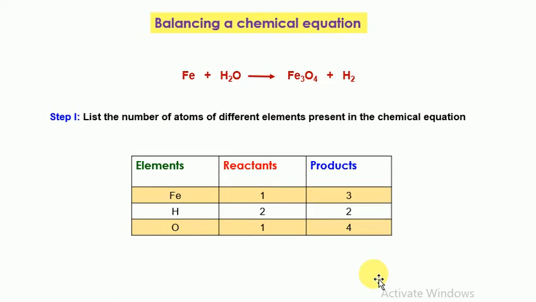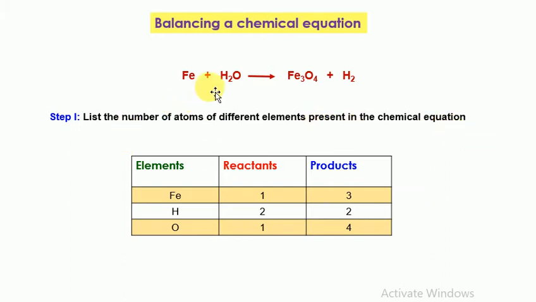Now, balancing a chemical equation. How to balance a chemical equation? Suppose we'll take another example here. Iron plus H2O, that is iron plus water, gives iron oxide Fe3O4 plus H2, that is hydrogen gas is released. So the first step to balance a chemical reaction, we have to list the number of atoms of different elements present in the chemical equation.